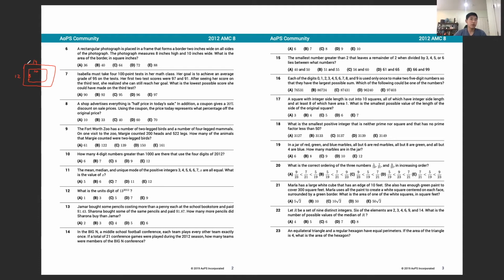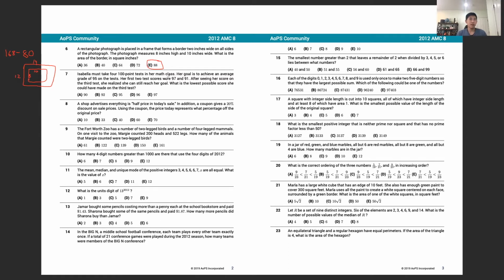The area of the border is just the area of the entire thing, subtract the photograph, and that's going to be 12 times 14 minus 8 times 10. And that's the same thing as 168 minus 80, since 8 times 10 is 80, and that gives us 88 for the border.